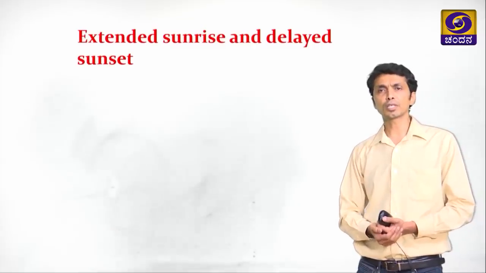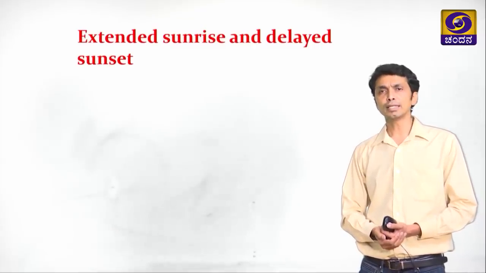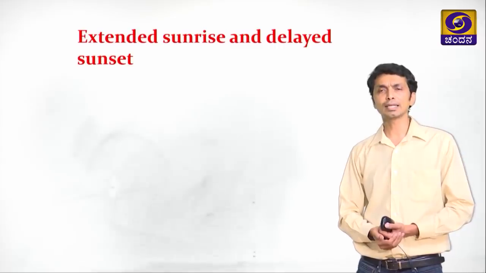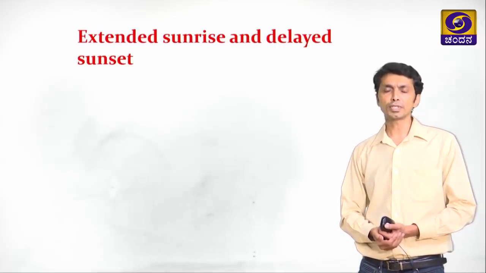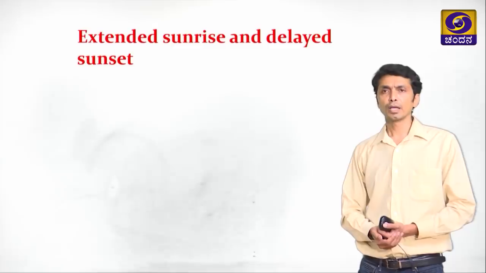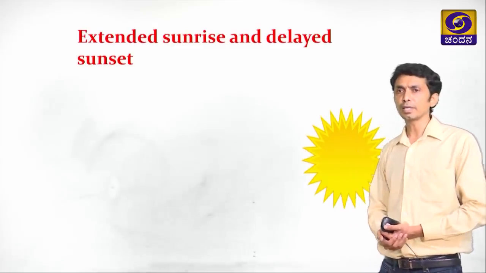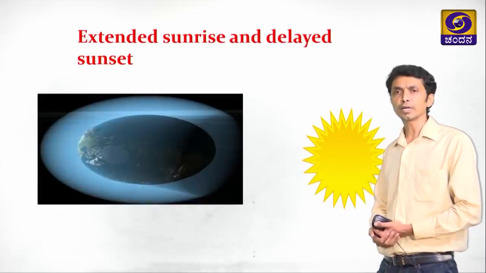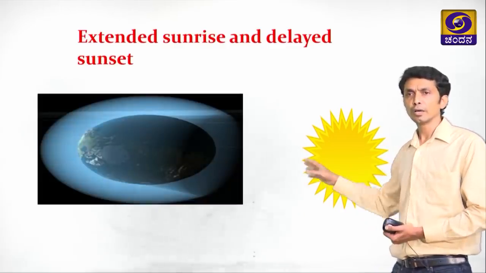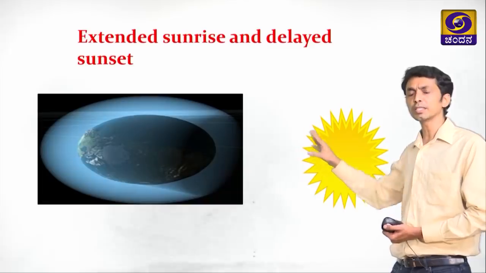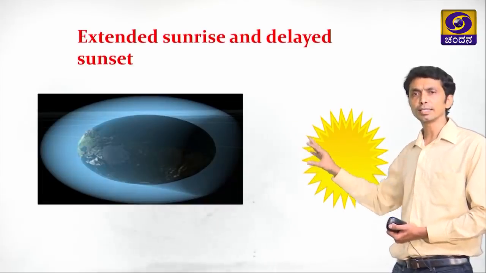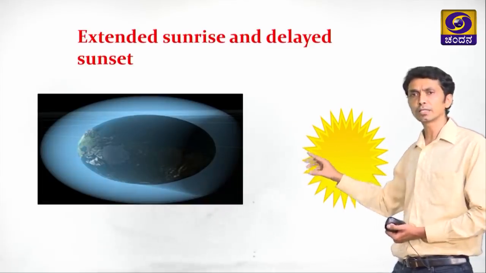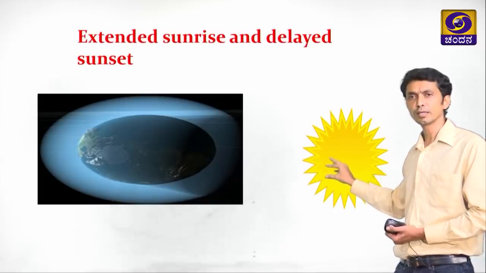We need the concept of horizon to study the extended sunrise and delayed sunset that we see in our daily life. Let us take this example here. This is the sun and this is our earth. We know that the sun is bigger than the earth, but because the sun is very far away, we have drawn it in a smaller size.